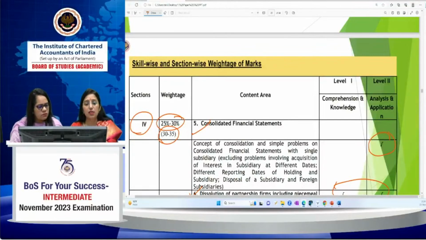After discussing the skill-wise and the section-wise weightage, now we can move towards the pattern of the exam, because students are not even aware of how their exam pattern will be. You have been given 6 marks. First question is compulsory. So out of the remaining 5, you have to attempt 4 questions.